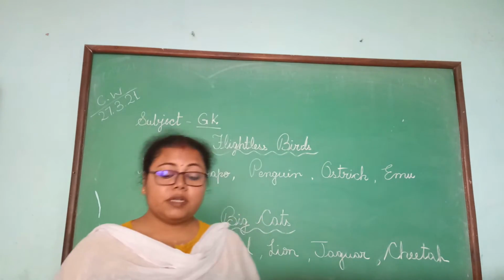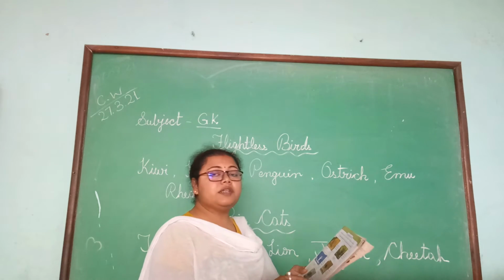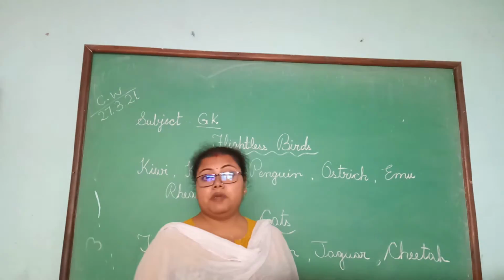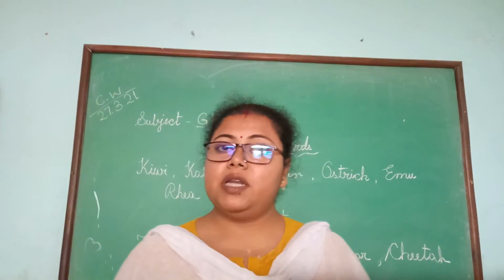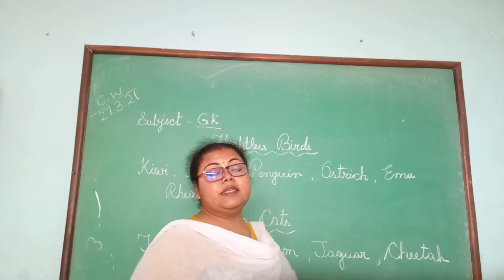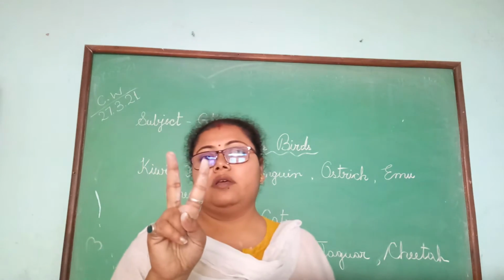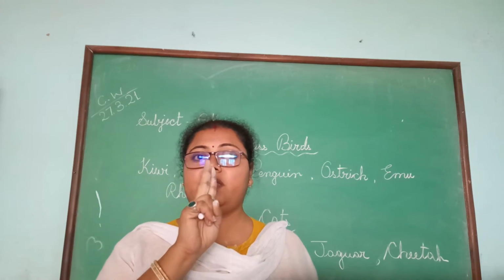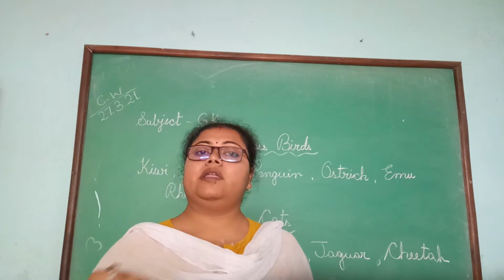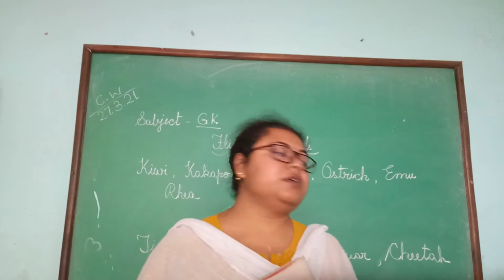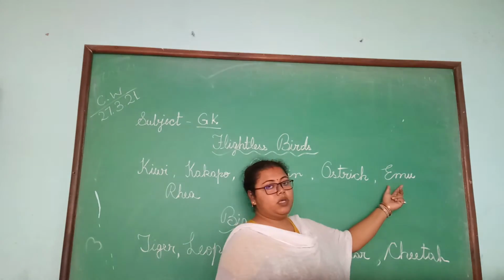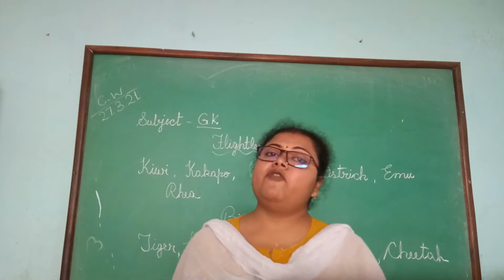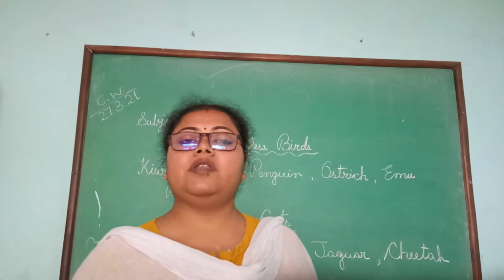Understand? Next, it is the second largest bird. It has two sets of eyelids. The largest one is the ostrich, and this is the second largest one. Okay, and it has two sets of eyelids. It is emu. E-M-U. Emu. Understand? So these are the few flightless birds which are given in your book.